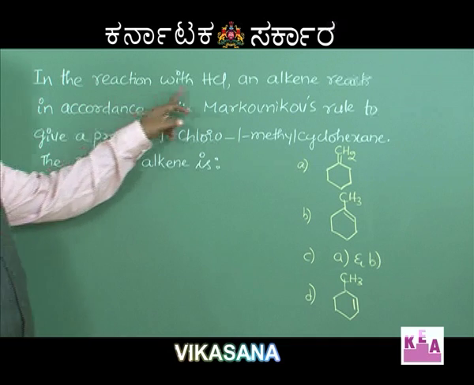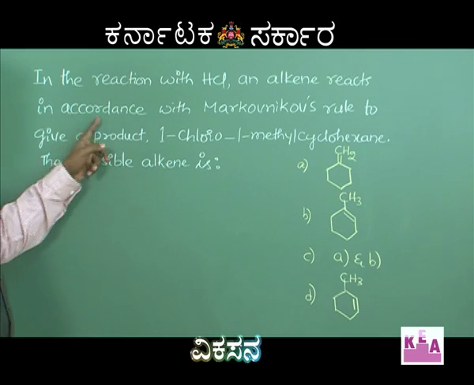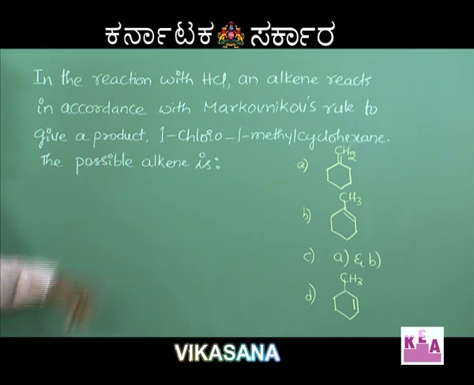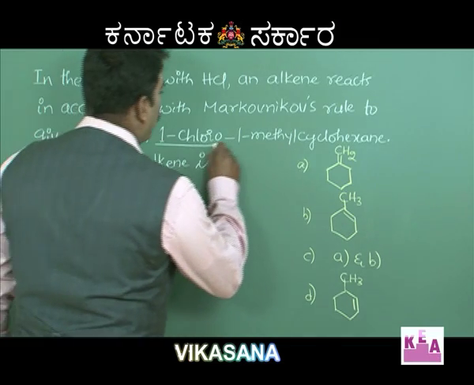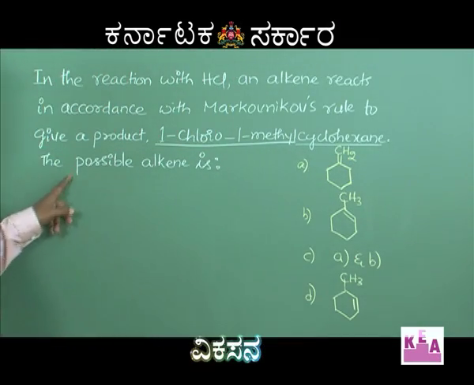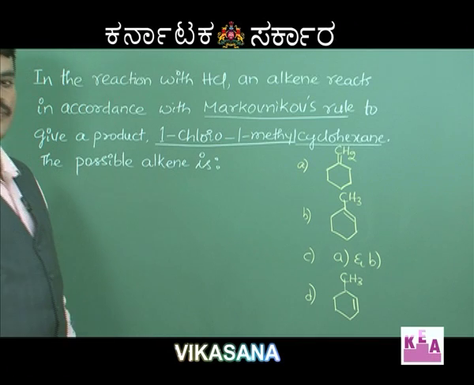In the reaction with HCl, an alkene reacts in accordance with Markovnikov rule to give a product 1-chloro, 1-methyl cyclohexane. The possible alkene is, remember, so this is an important rule in hydrocarbons.